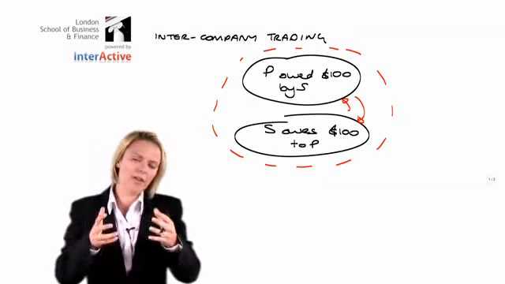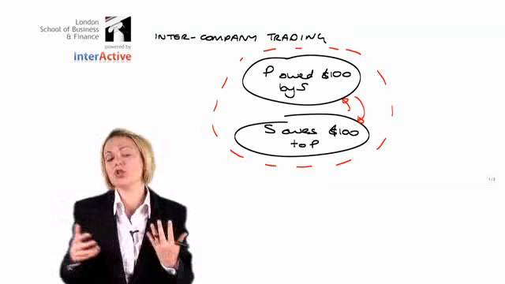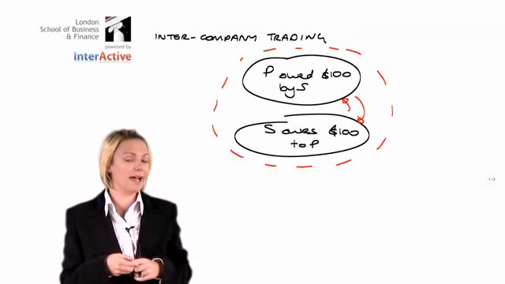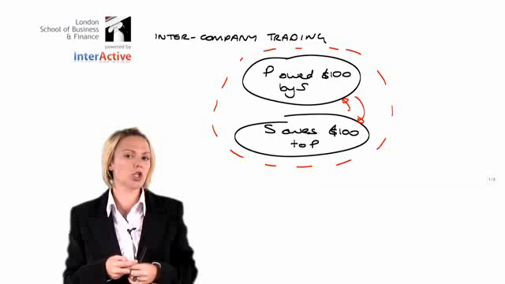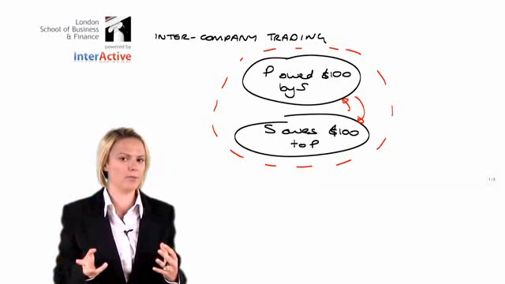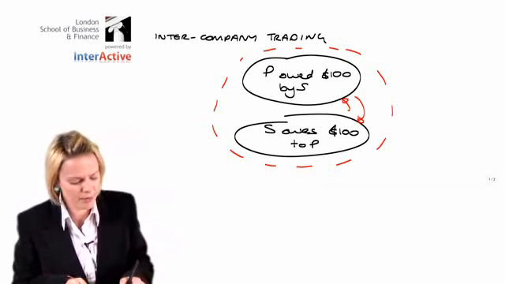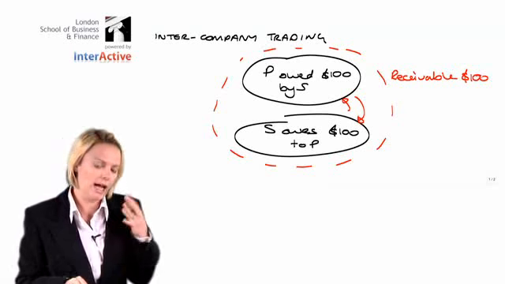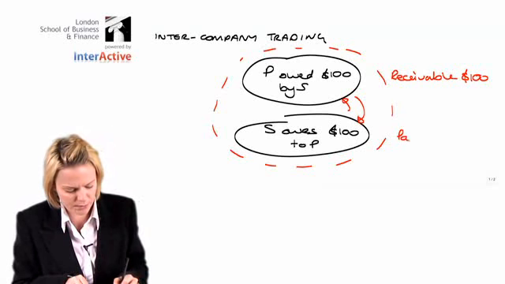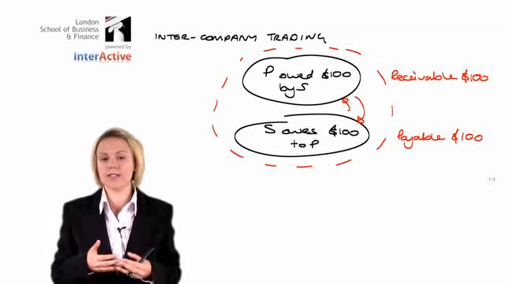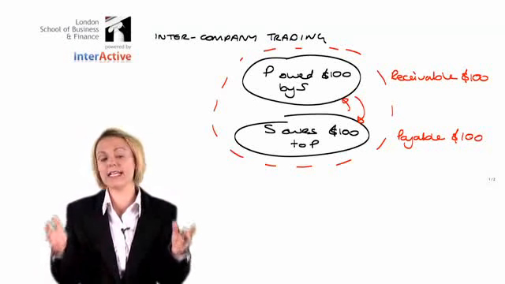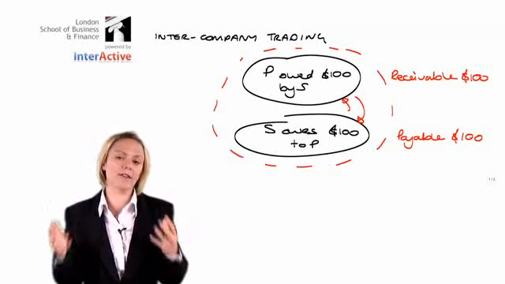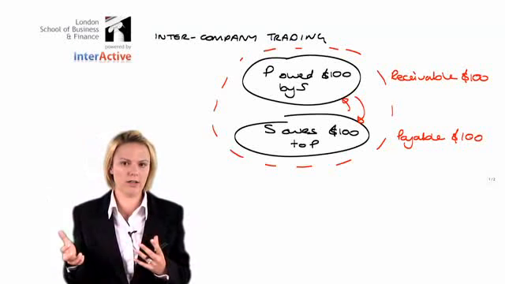So in reality, the receivable and that payable should not exist from the group's perspective, and as such, we must contra them out or cancel them out. So, if the parent is showing a receivable of $100 and the sub is showing a payable of also $100, we need to cancel them out and get rid of them for preparing the group statement of financial position.